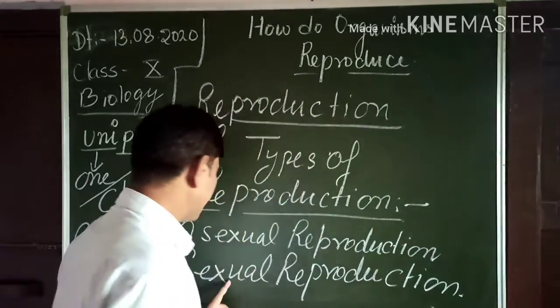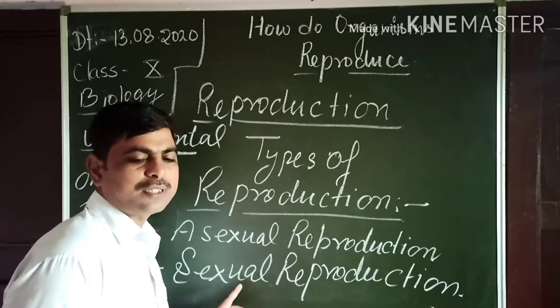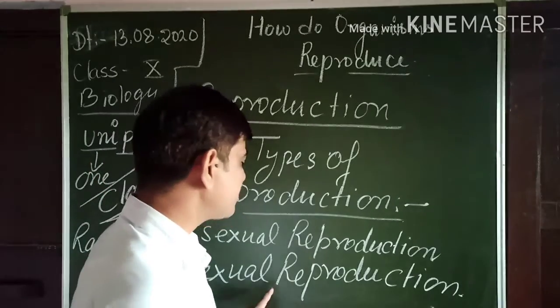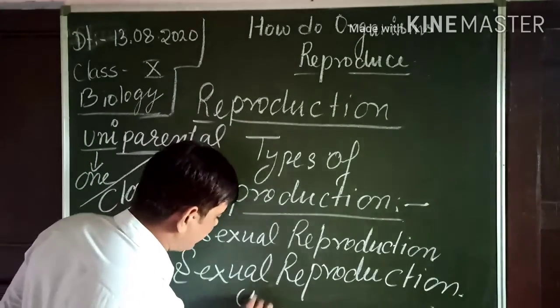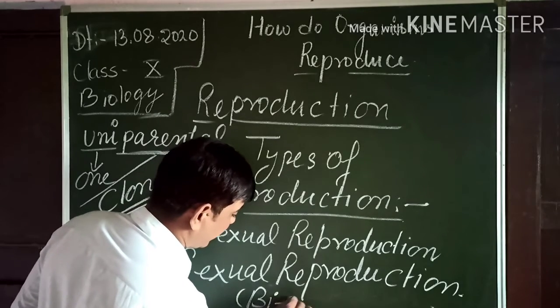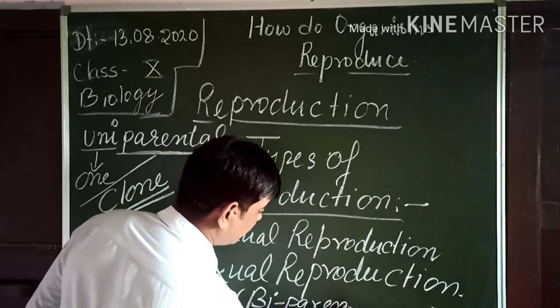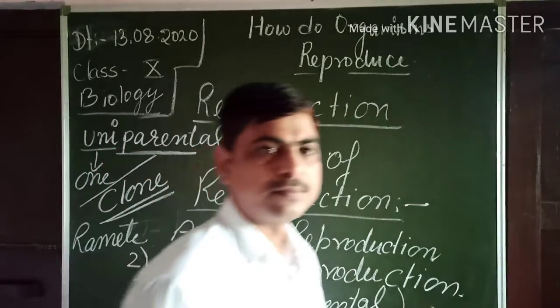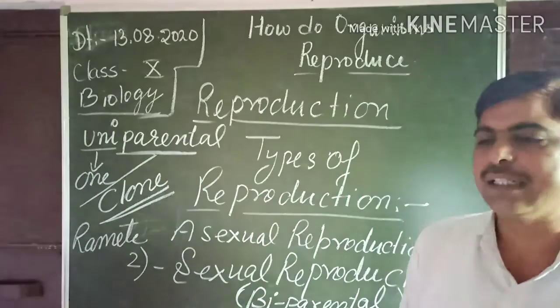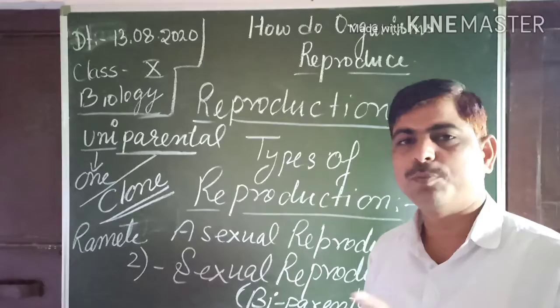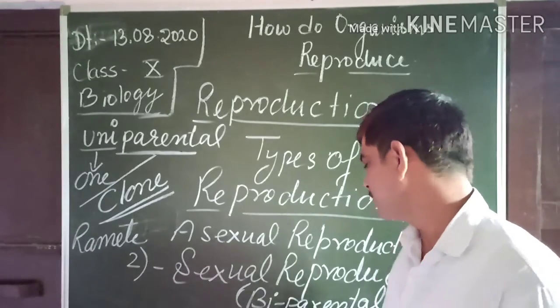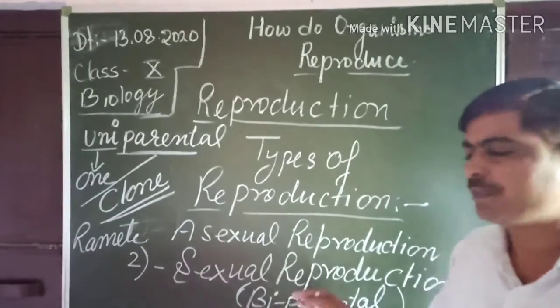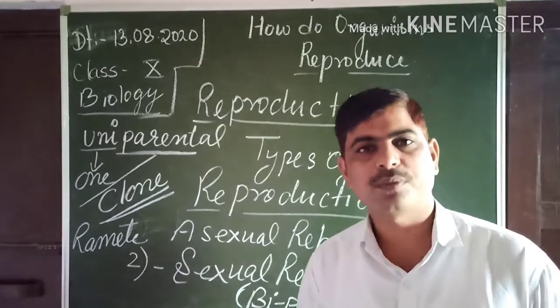The second method is sexual reproduction. It is biparental. Biparental means two parents are involved, one the male and the second the female. Such type of reproduction is called biparental or sexual reproduction.